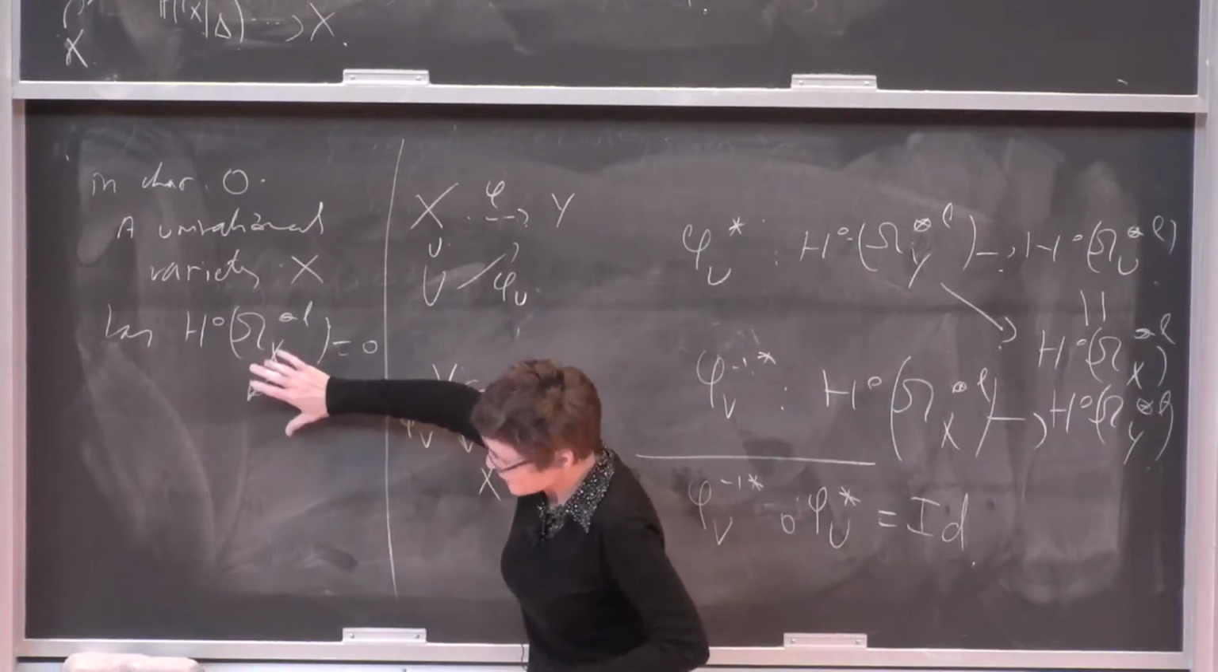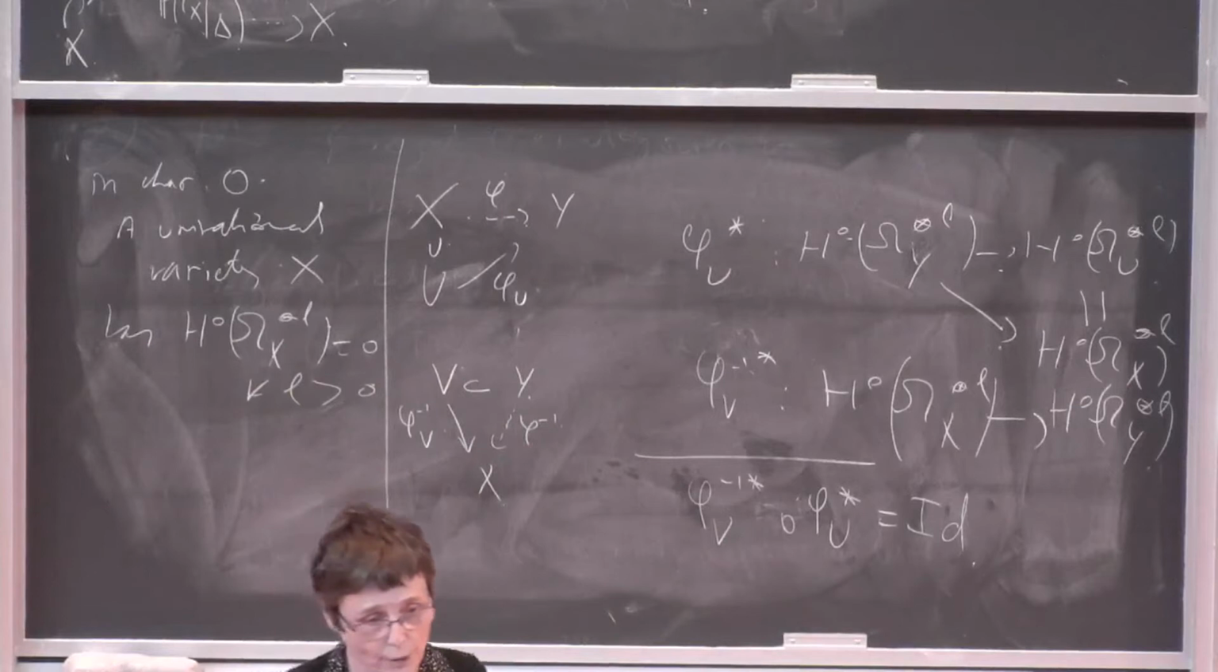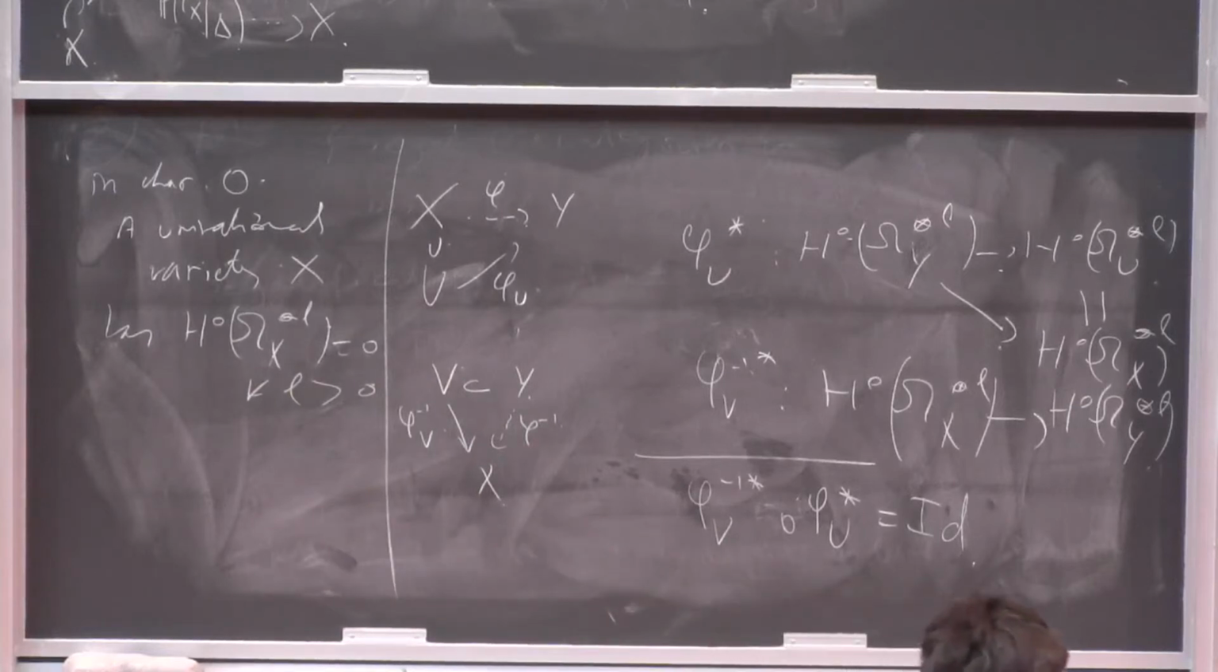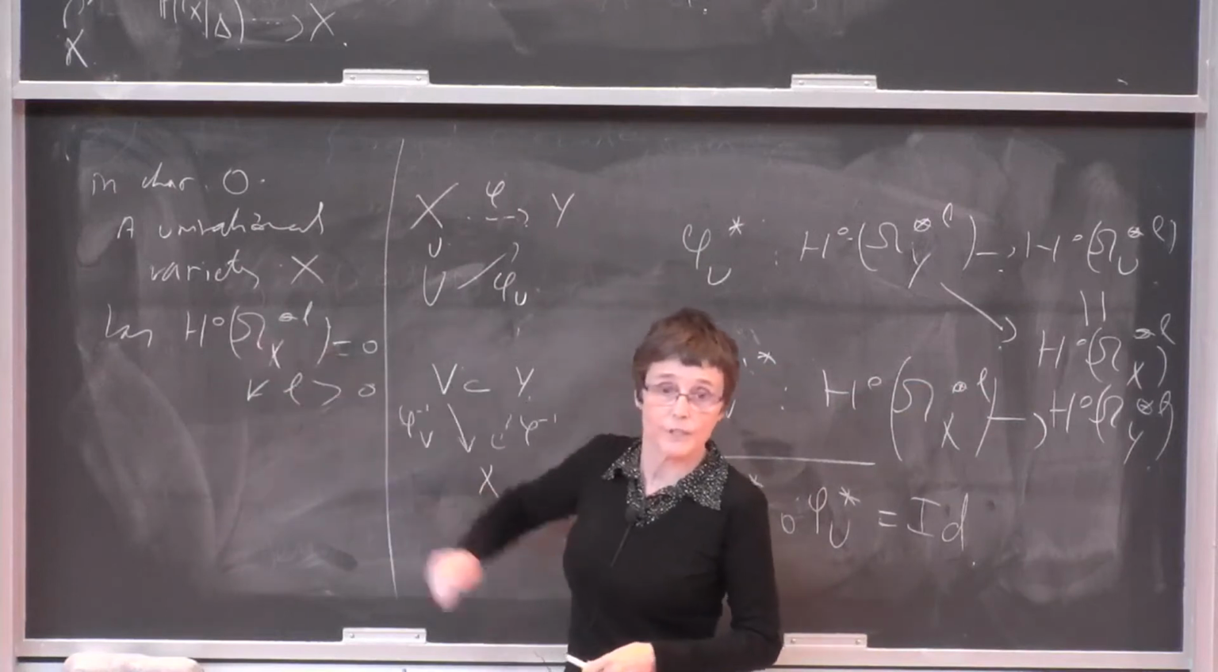So the point is that in characteristic 0, a dominant rational map, a unirational parametrization, will generically have a differential of maximal rank. So the pullback map will be injective, and that will force this vanishing. But